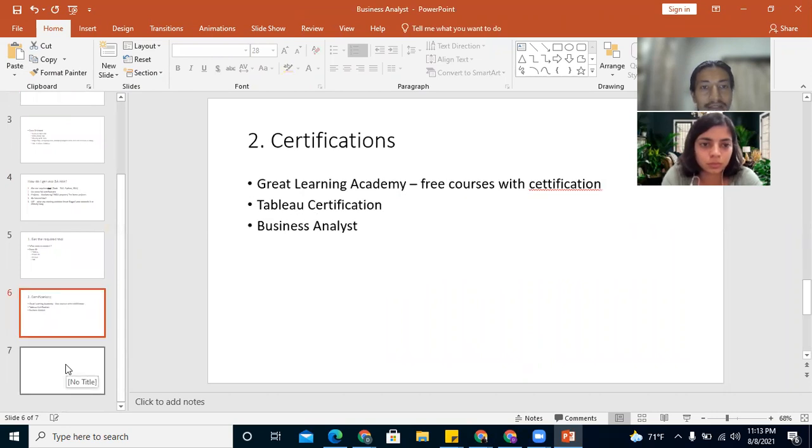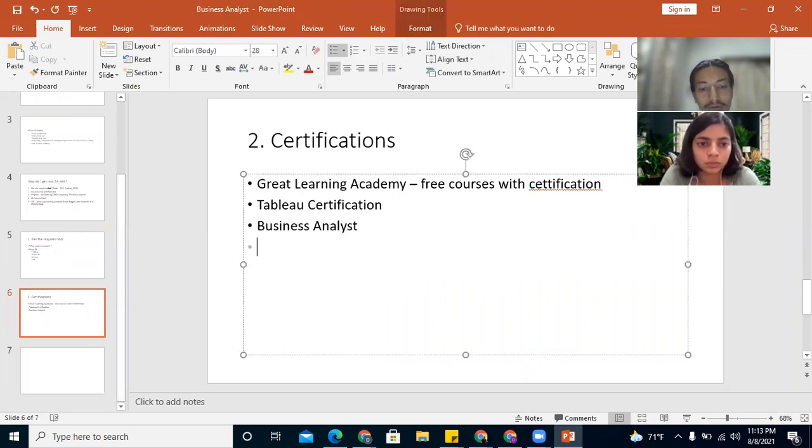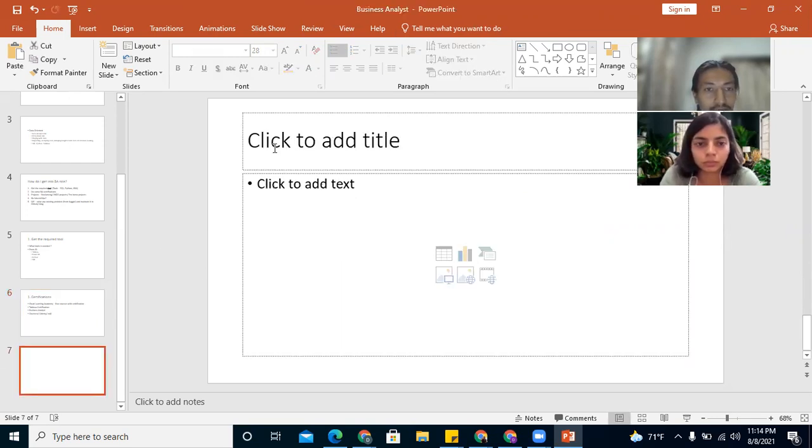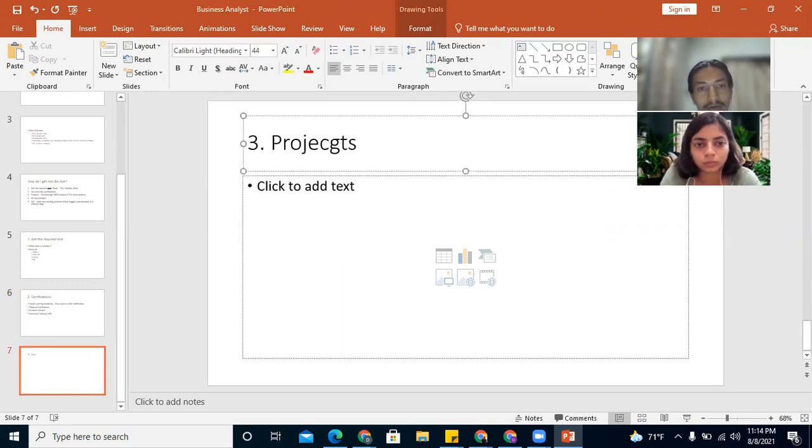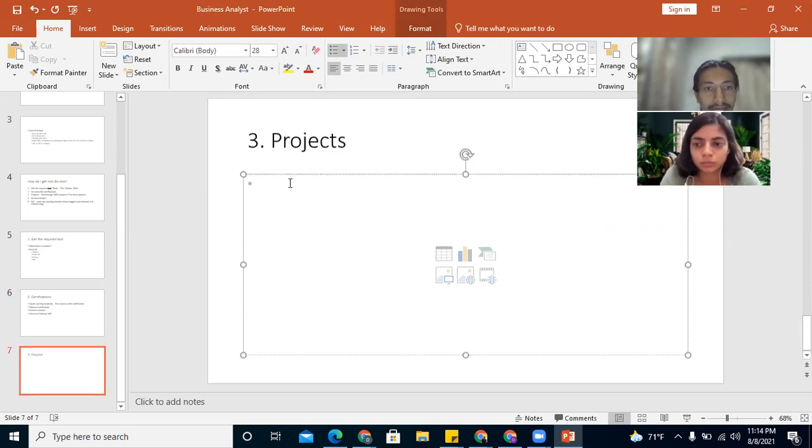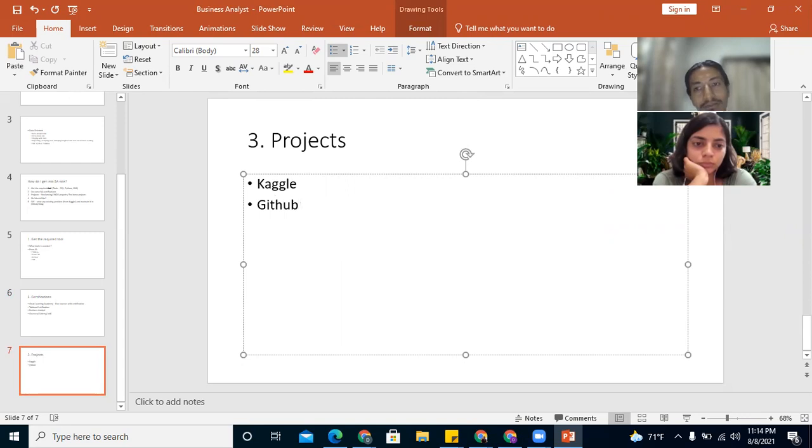After you get the certifications, or you can do courses on Coursera or Udemy or edX. This will be all free, or any other platform. And after that, you go to projects. For projects, you go to Kaggle and GitHub, and then look for existing problems and find out solutions for them.